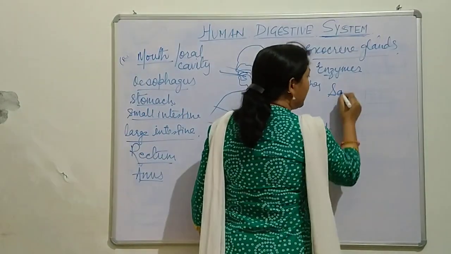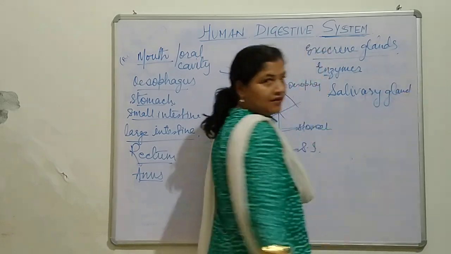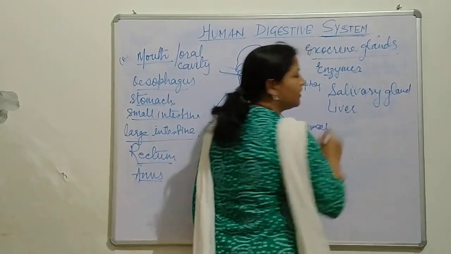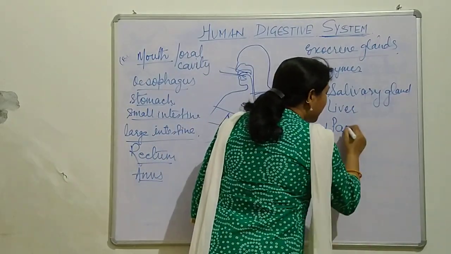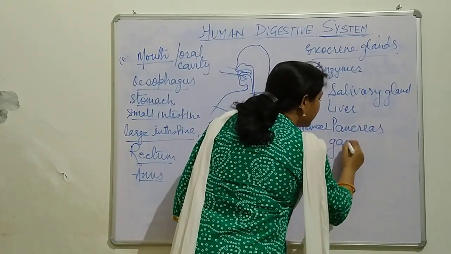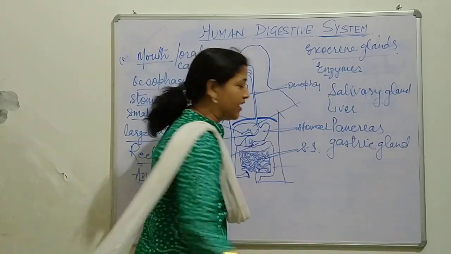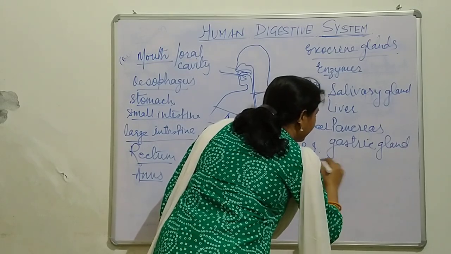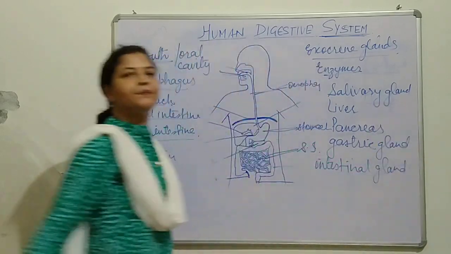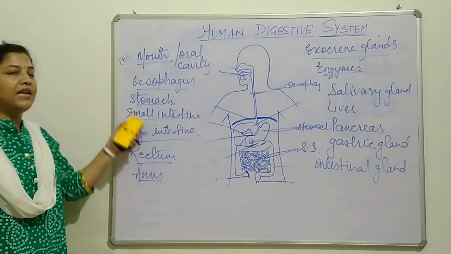The first one is the salivary gland. The second very important gland is the liver. The third one is the pancreas. The fourth one is the gastric gland. And the fifth one is the intestinal gland. These all five glands are associated with the human digestive system.